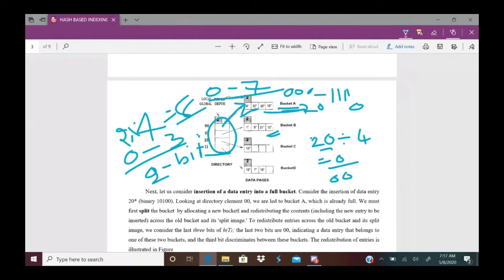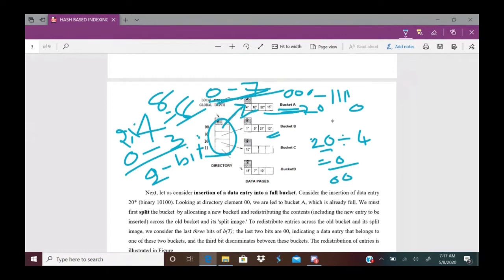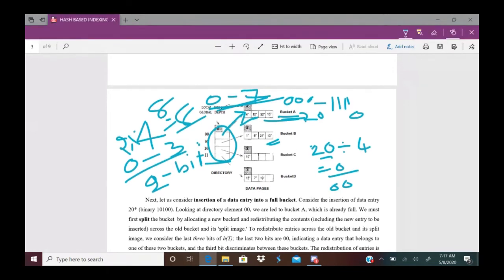Here when the directory is doubled, it becomes 8. It means the hash function is going to be changed to k mod 8. Keep in mind, when the directory is doubled, the hash function is changed to k mod 8. Now 4 mod 8 is 4 itself, so it should go into directory pointer 4, which in binary is represented with 100.